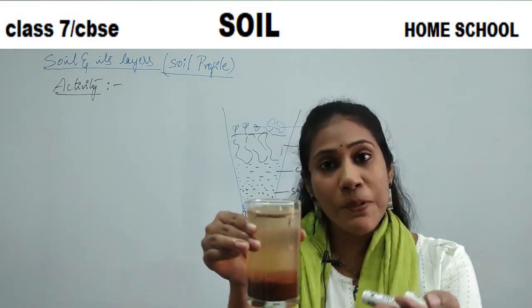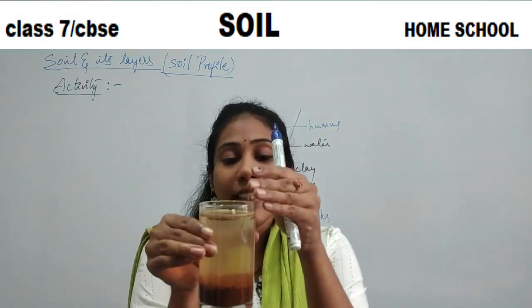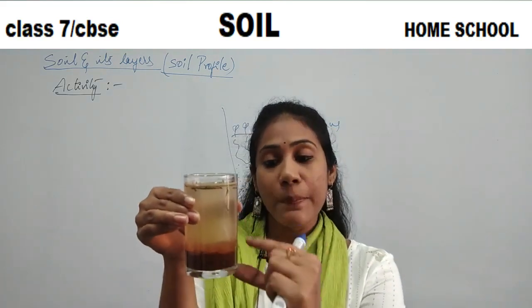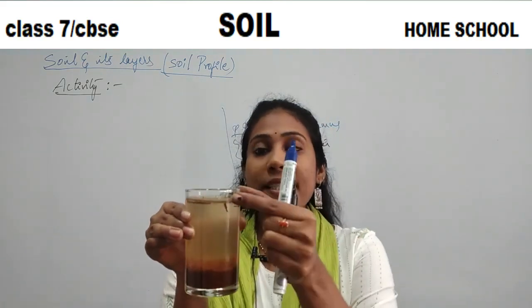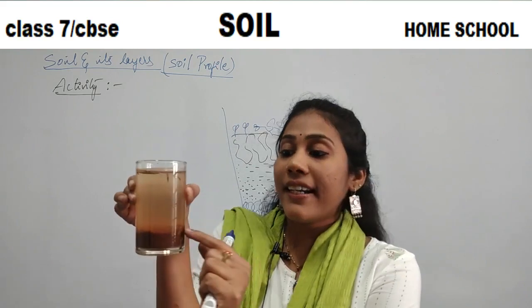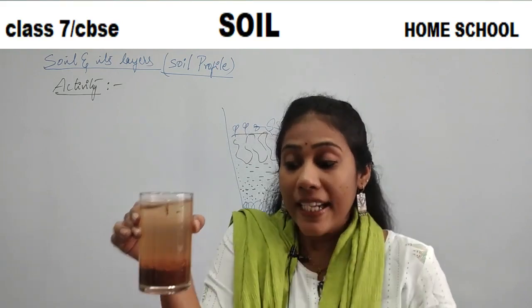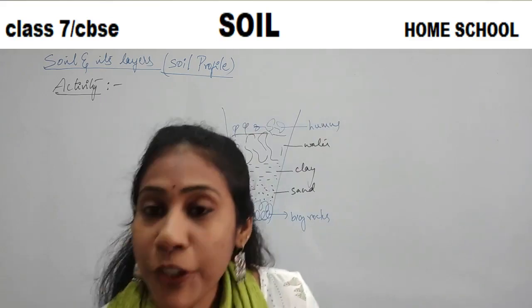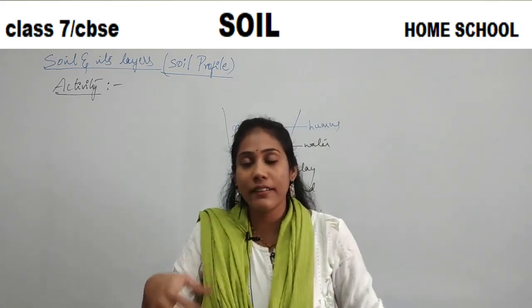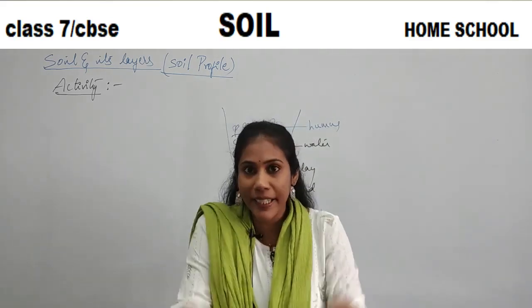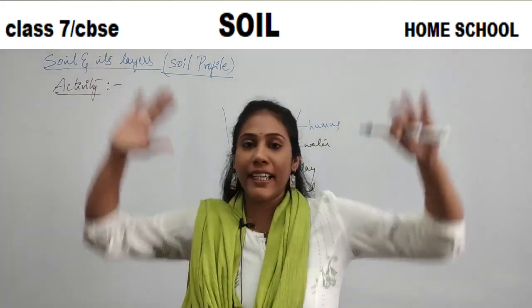The top soil, when I have put in water in a glass, you can observe different layers. Humus layer is one layer, clay layer, sand layer and big rock layer. Like this, when you dig a hole on land, deep down in the soil, you would find different layers.